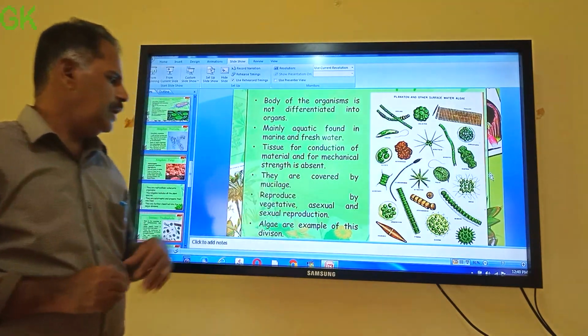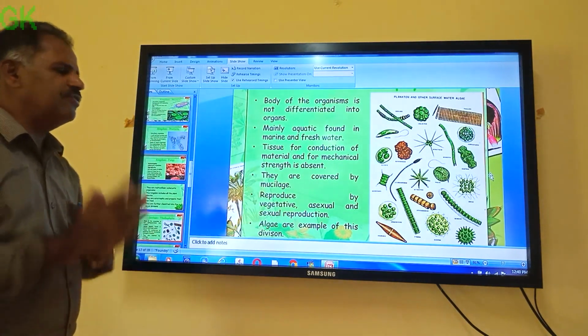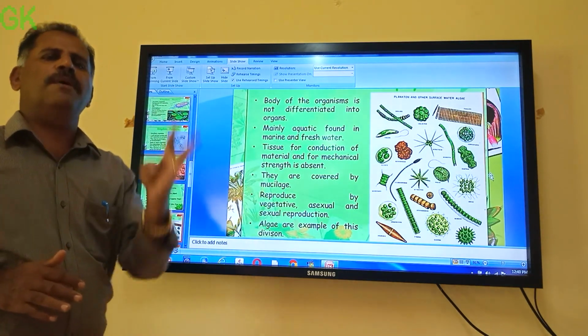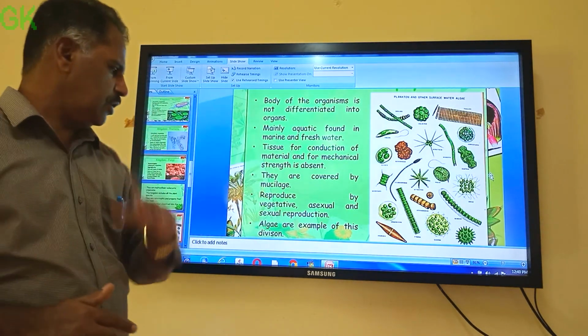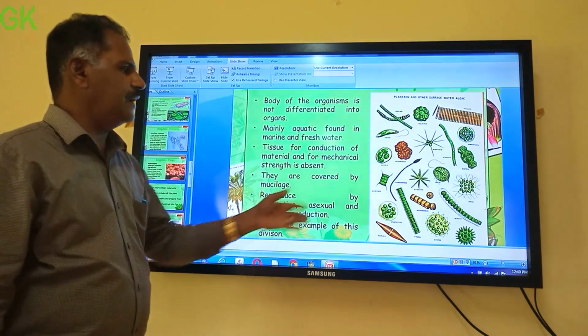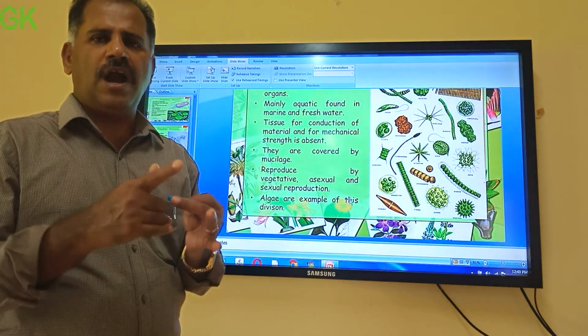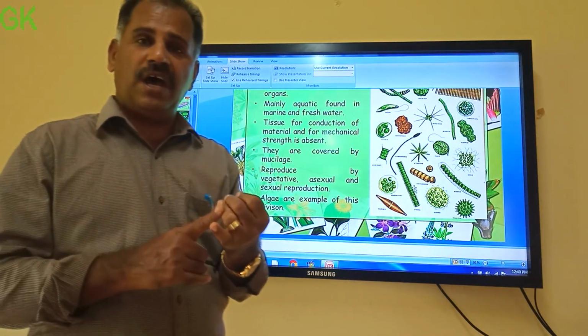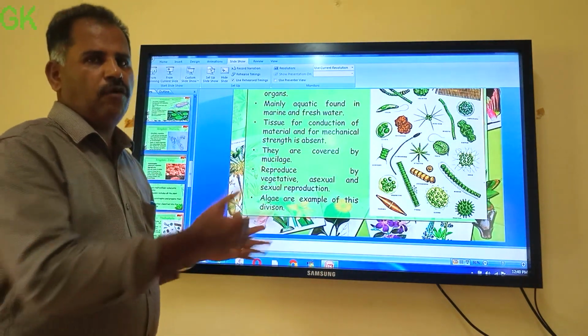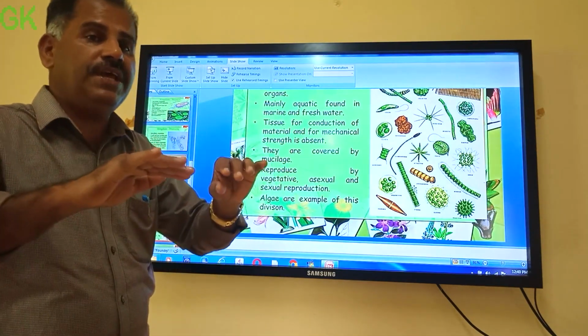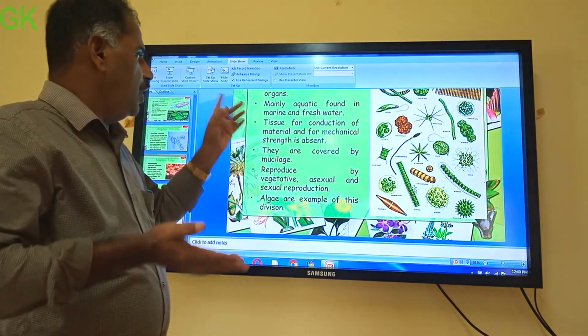So they are covered with mucilage, and they are able to reproduce by all types of reproduction. Vegetative reproduction it may be, or asexual, or sexual, all these methods. And algae are the typical examples. Algae like Chara, Cladophora, Ulva, Spirogyra, all these are common algae or common Thallophytes. And further, they do not have any conducting tissues also.